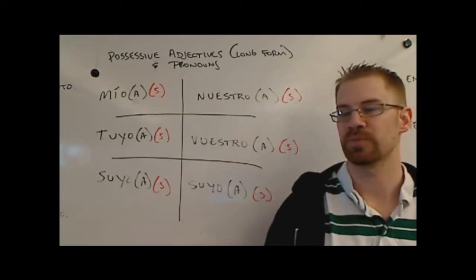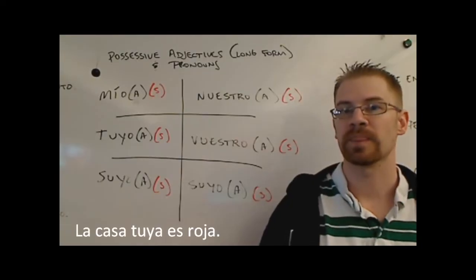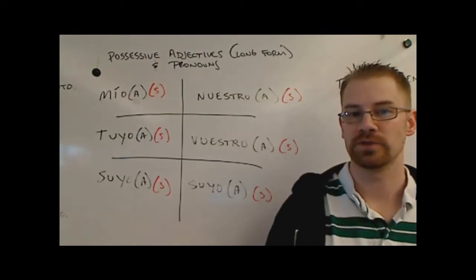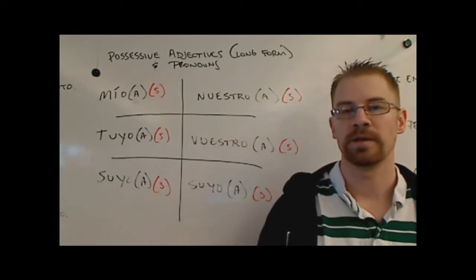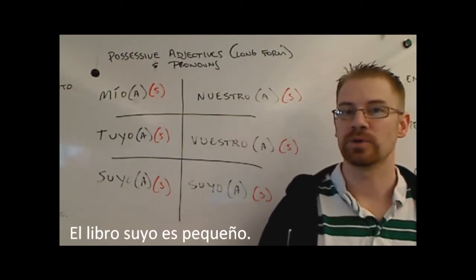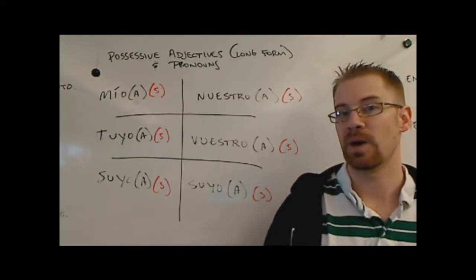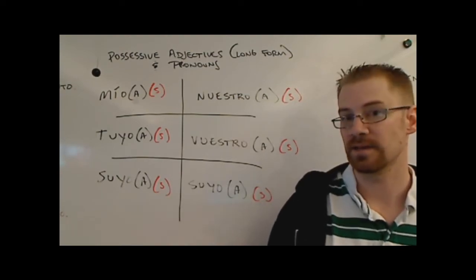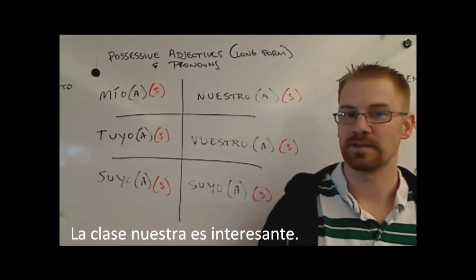Tuyo. So if I want to say your house is red, instead of saying tu casa es roja, I could say la casa tuya es roja. Maybe for his or her, I want to say his book is small. Instead of saying su libro es pequeño, I could say el libro suyo es pequeño. For our, nuestro, maybe our class is interesting. Instead of saying nuestra clase es interesante, I could say la clase nuestra es interesante.